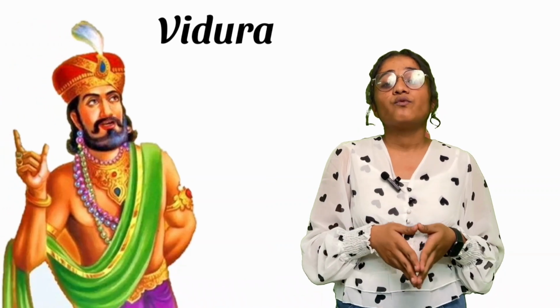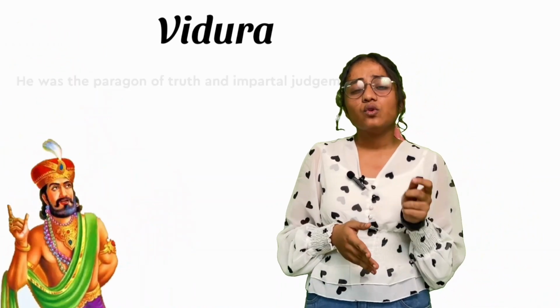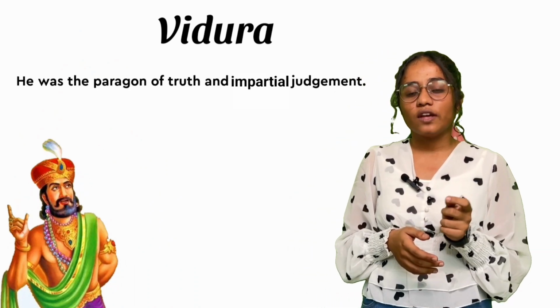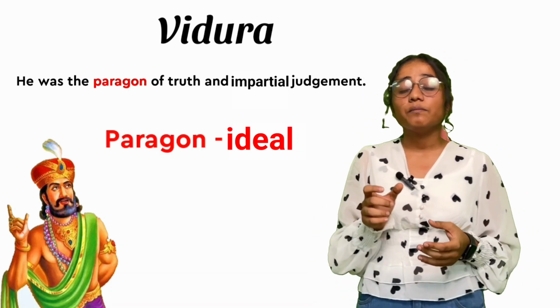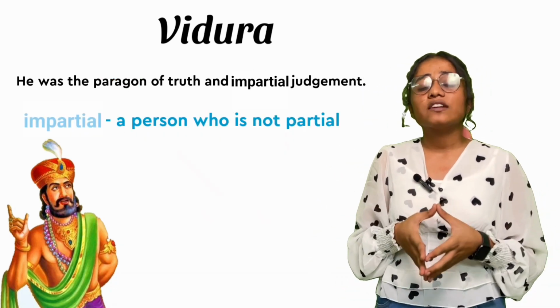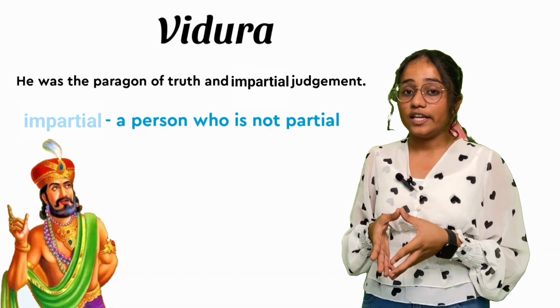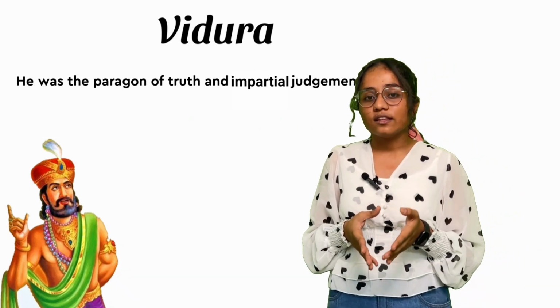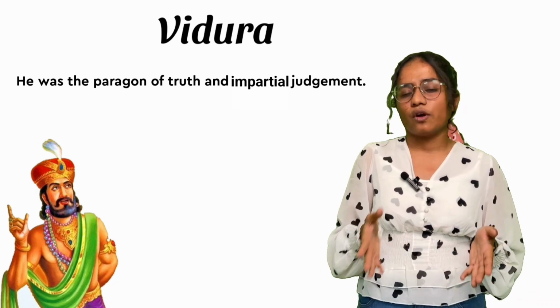So our next character is Vidur. Vidur was very clever. So now let's talk about him. Vidur was the paragon of truth and impartial judgment. So now let's talk about the words. Paragon means ideal and impartial means a person who is not partial, who never does partiality. Vidur has always taken the side of Dharma. He has never supported one side like Pandavas or Kauravas.